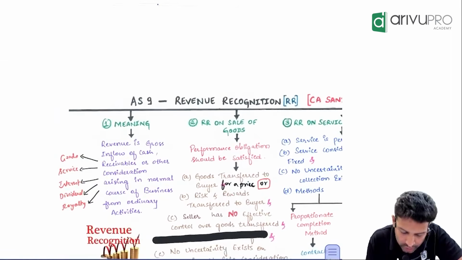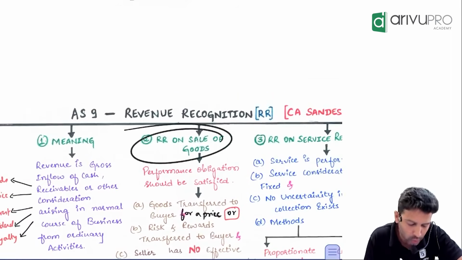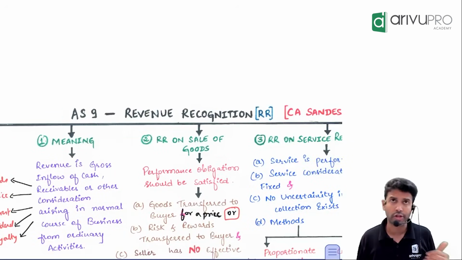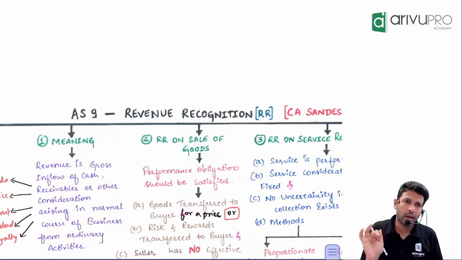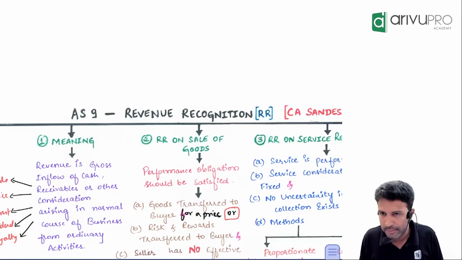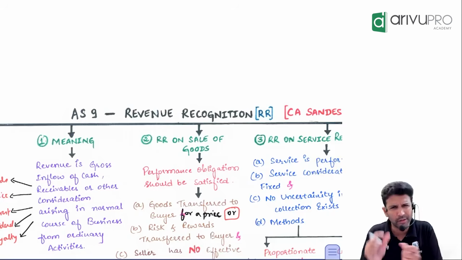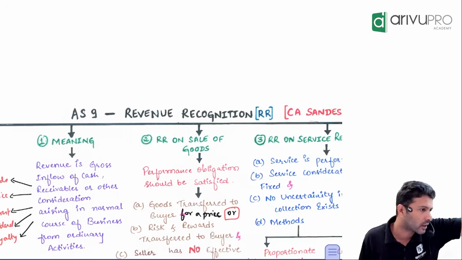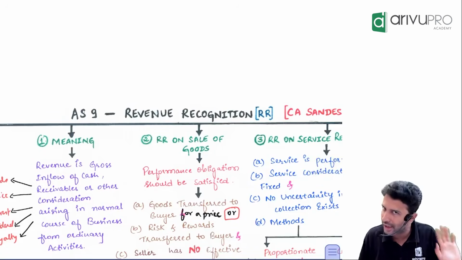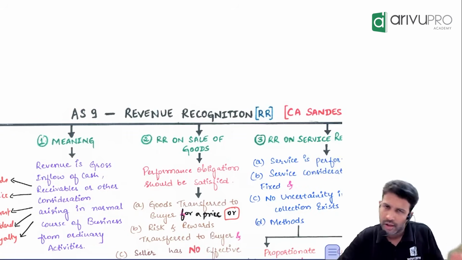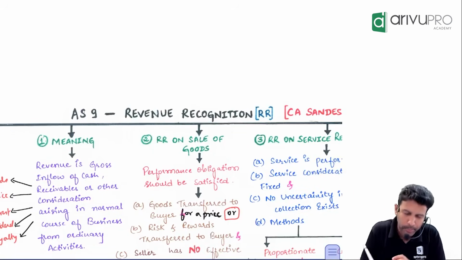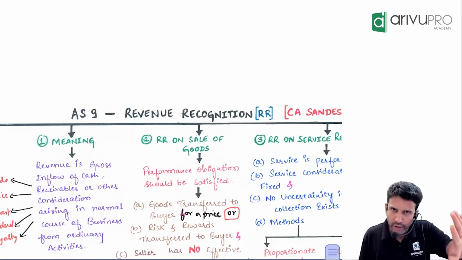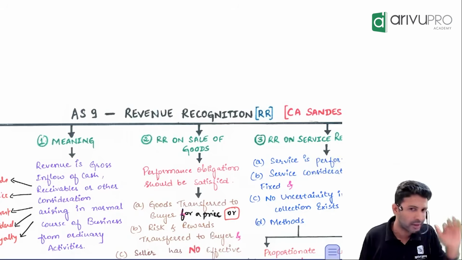Okay. Now, first aspect. What is the first aspect of goods? When the revenue relating to the goods should be recognized. For that, they have given certain conditions. So, should we remember the conditions, sir? Sir, straightforward questions are pretty rare in exams. Usually, if they give you a case study and say analyze, then you will have to quote the provisions and conditions. There you have to remember. If they give you numerical questions, you can just directly solve. So I could say the provisions coming in are pretty less. Usually they ask some numerical attached to it, but if you don't want to take a chance, it's always good to know everything. That's my funda.